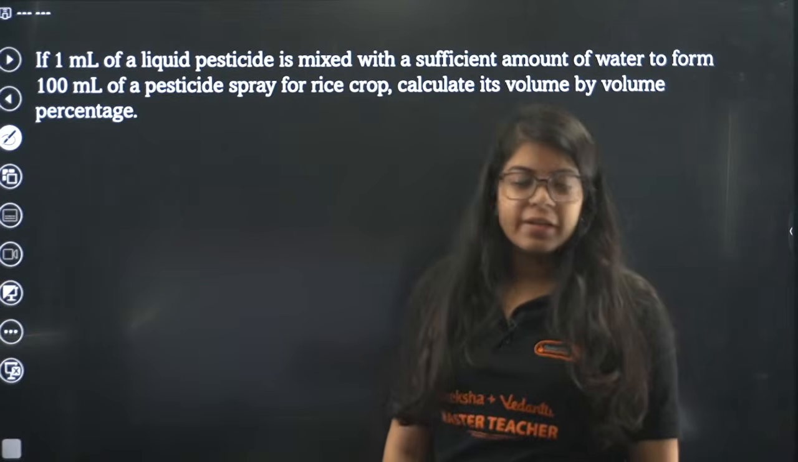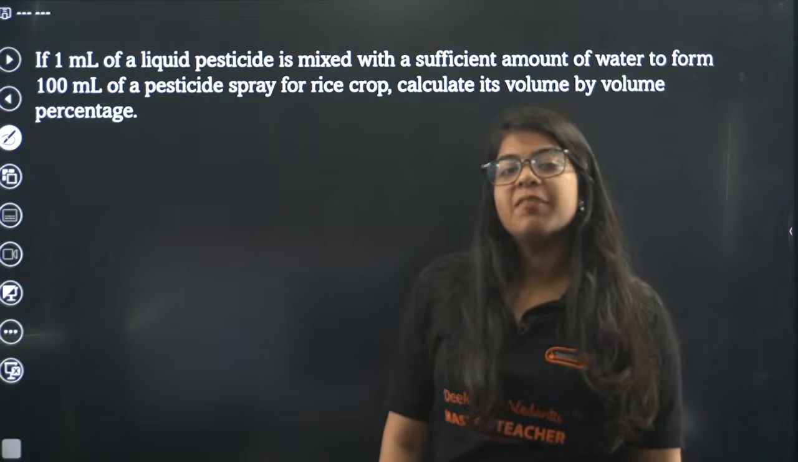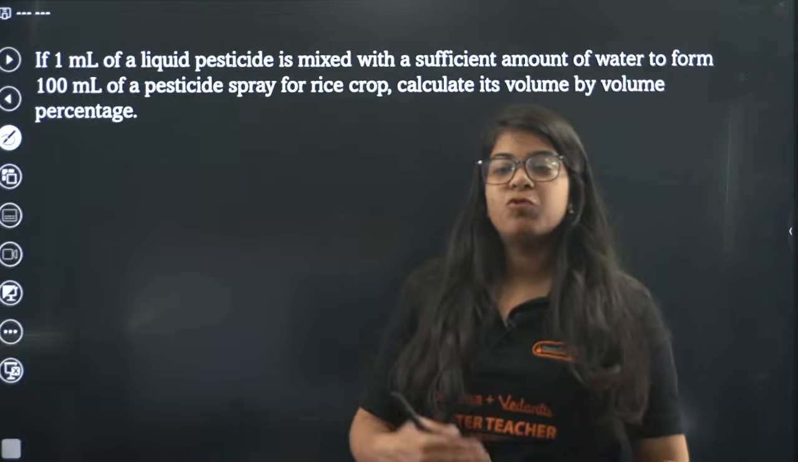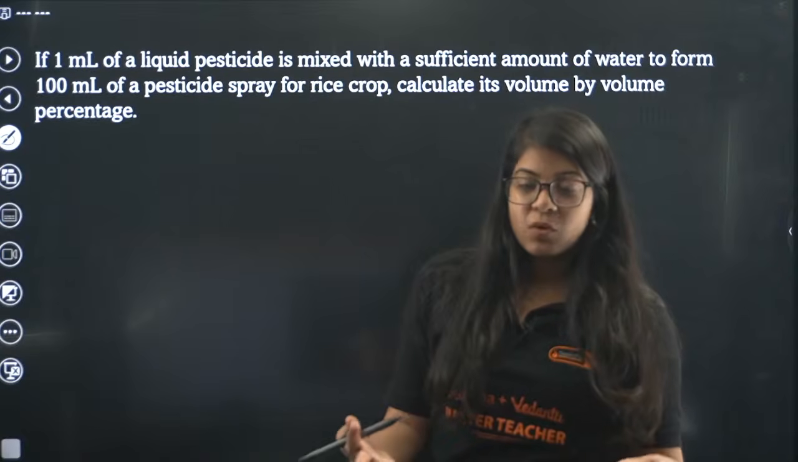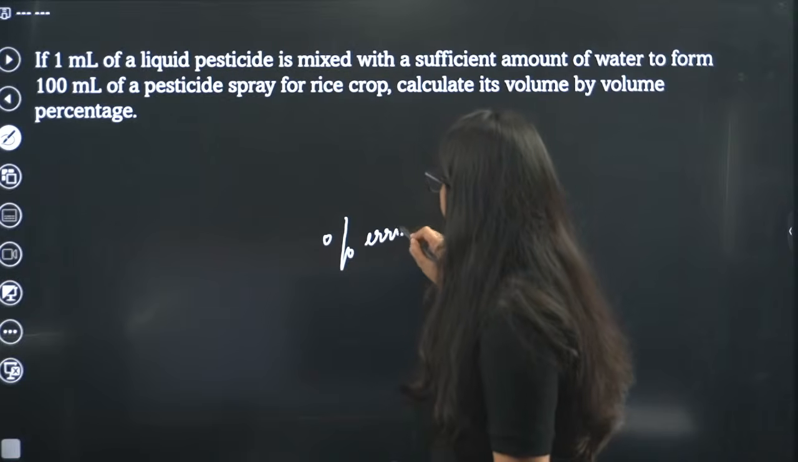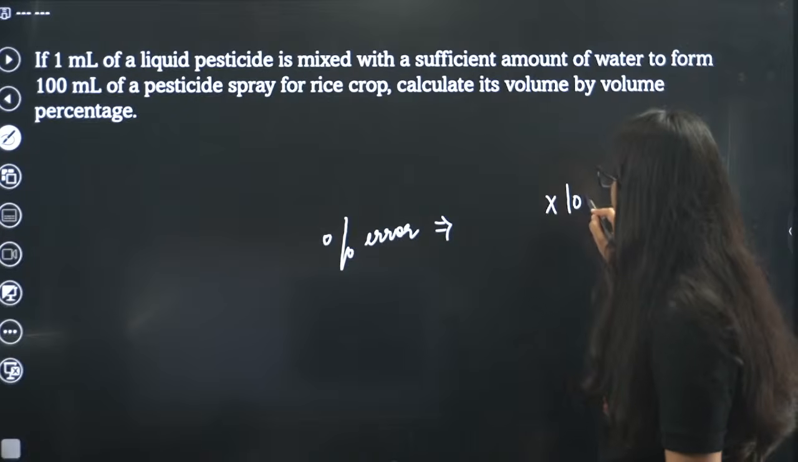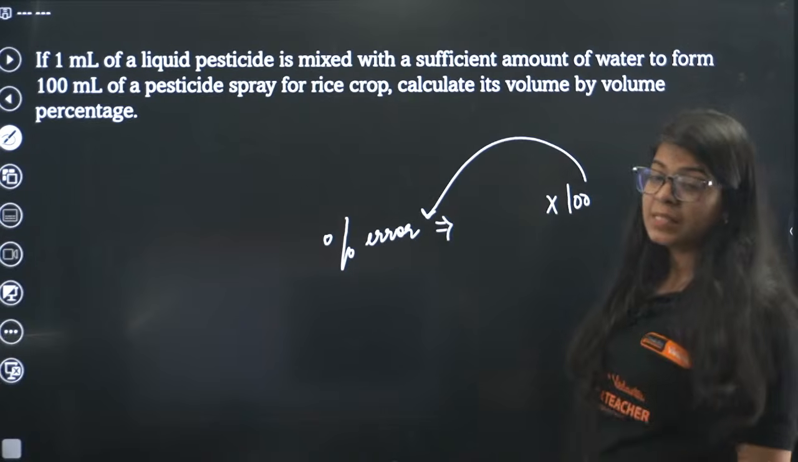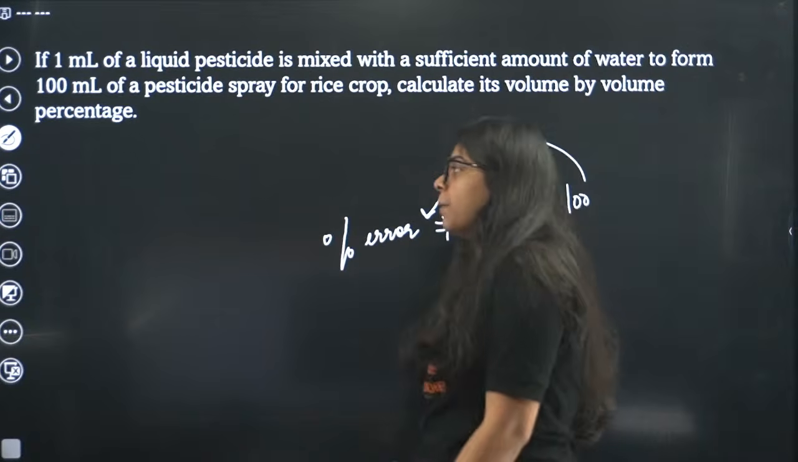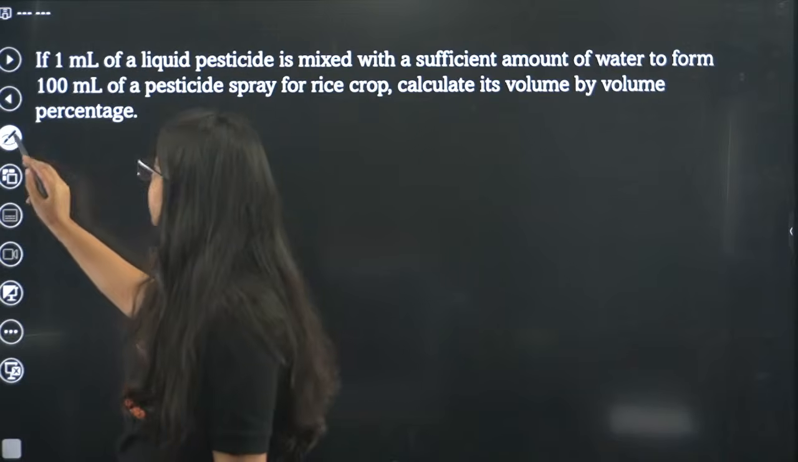The 100 came from multiplying by 100. Beta, 100 is for percentage, right? So whenever we have to find some percentages, yes, you have to find the percentage of error. You multiply it with 100 because we have to find percentages. That's why percentage is there.